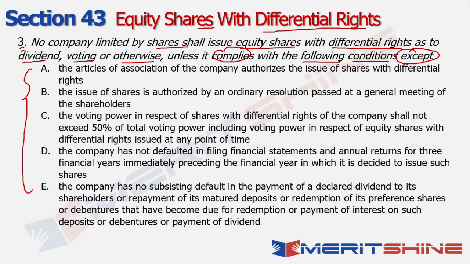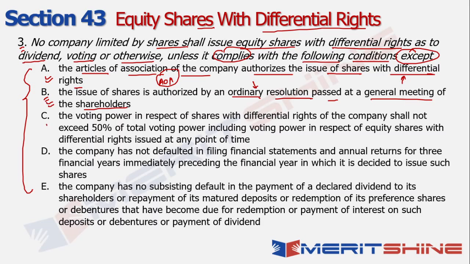That's the question here. So if I look at the options, the first one says Articles of Association of the company authorizes the issue of shares with differential rights. So obviously it's a no-brainer that your AOA should probably have this clearly mentioned. So this option should definitely be complied with. When I look at option B, what does it say? The issue of shares is authorized by an ordinary resolution passed at a general meeting of the shareholders, because you're not issuing a normal right equity share, but you're issuing equity shares with differential rights. It again makes logical sense to pass an ordinary resolution to define those differential rights. So again, B also makes a lot of sense.